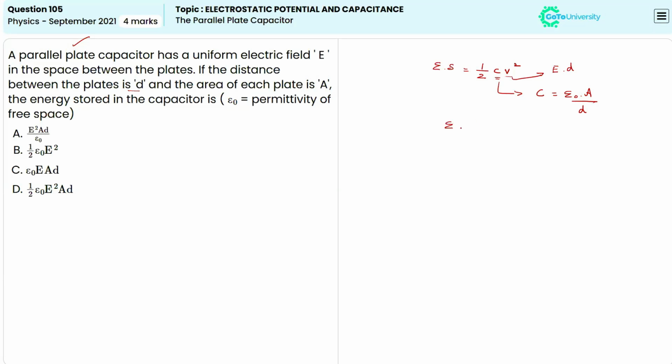Now we can apply all the values. The energy stored will be equal to half times epsilon naught times A divided by d, times E times d, whole power 2. When we simplify this, it will be equal to 1 over 2 times epsilon naught A times E squared times d. So this is the value of energy stored in the parallel plate capacitor, which is given here, right? So the correct answer will be option D here.